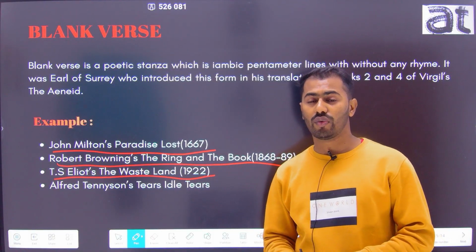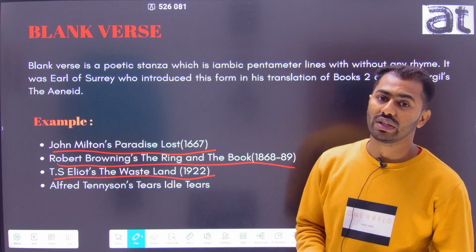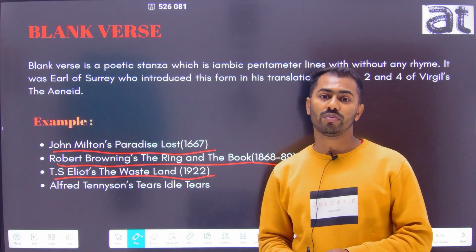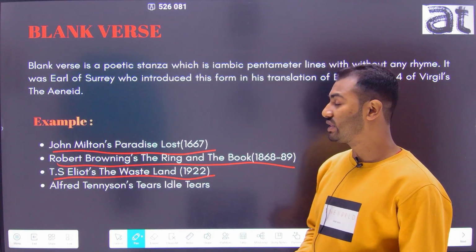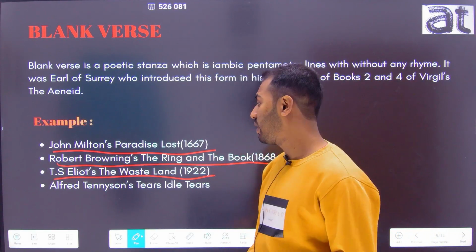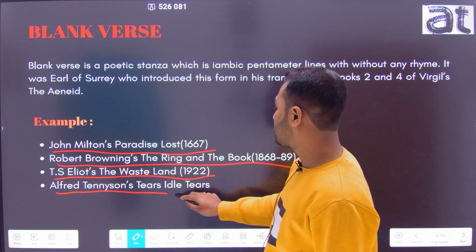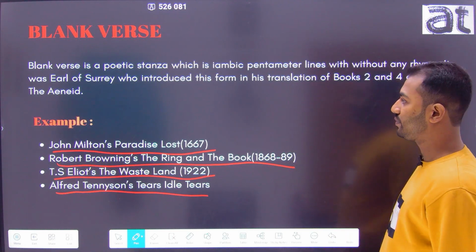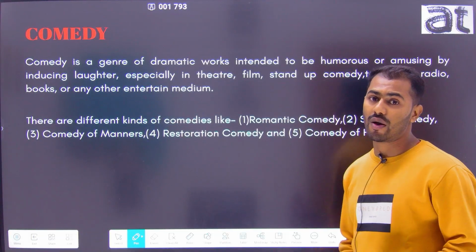Next comes T.S. Eliot's The Waste Land, which was published in 1922, in which Eliot mourns the loss of faith in modern times. This is also an example of a blank verse work. After that comes Alfred Tennyson's Tears, Idle Tears. The fourth term today we'll discuss is comedy.